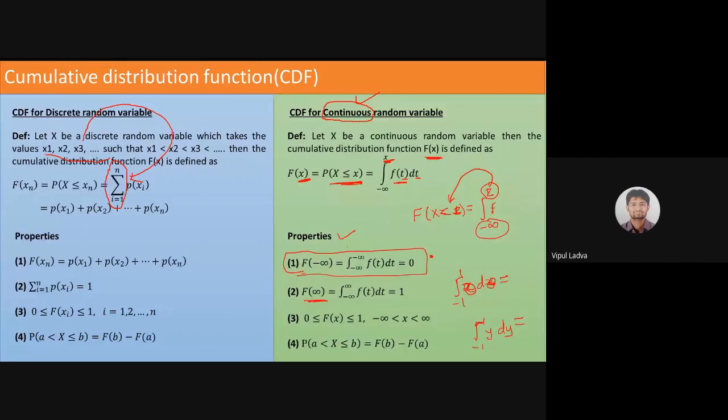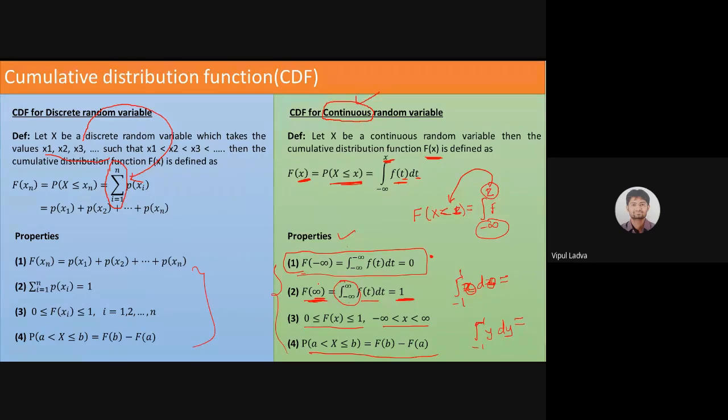Yes, cumulative distribution up to infinite, it will be minus infinite to infinite f of t dt, and surely it will be 1 because I'm taking the whole interval, is it? So इसका आंसर 1 ही होगा. And 0 to 1 for the interval, it's okay, इसके बीच में ही होगा, and the rest of the thing is quite common with this. Okay, so it's okay. I'm not worried about the property. Let me move ahead now.